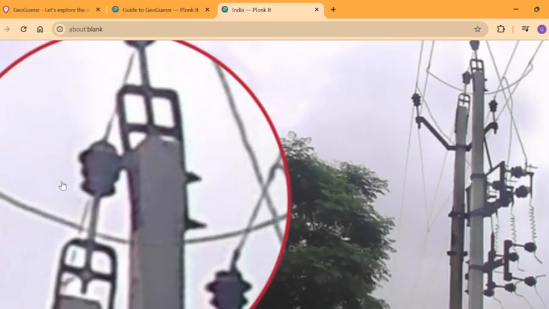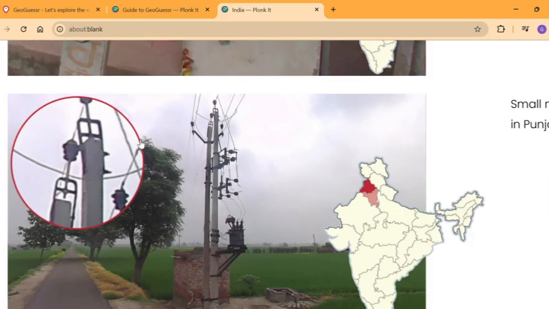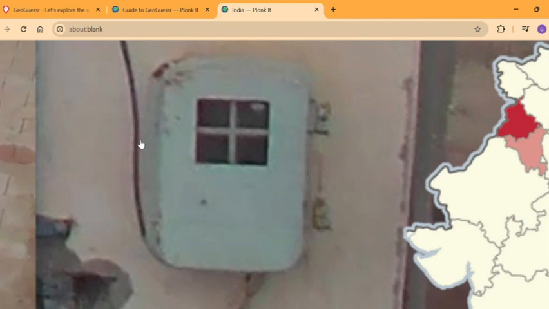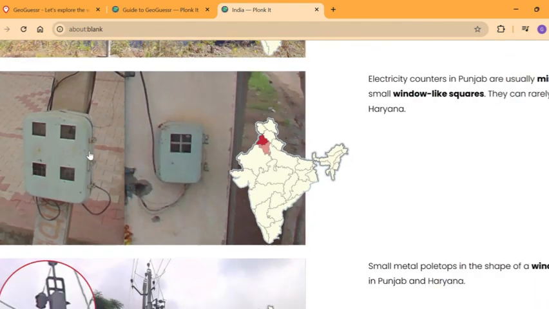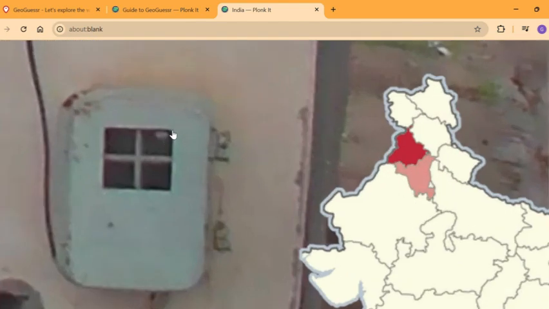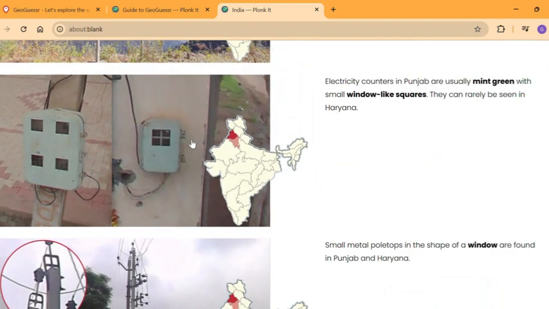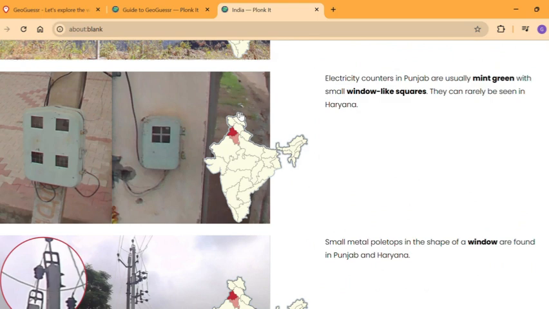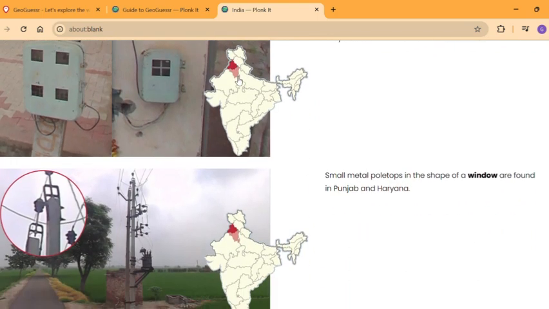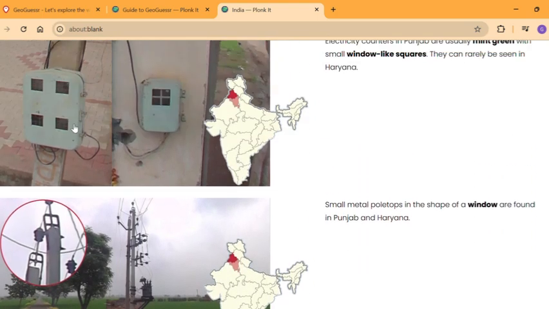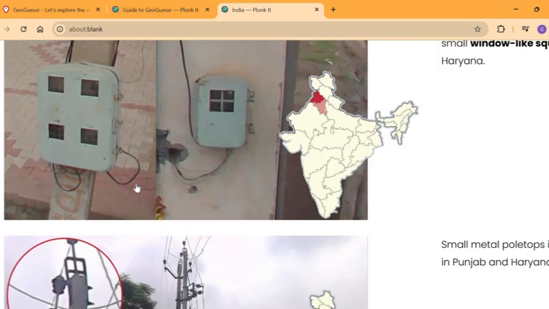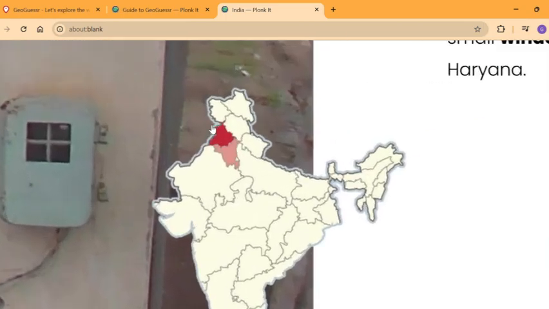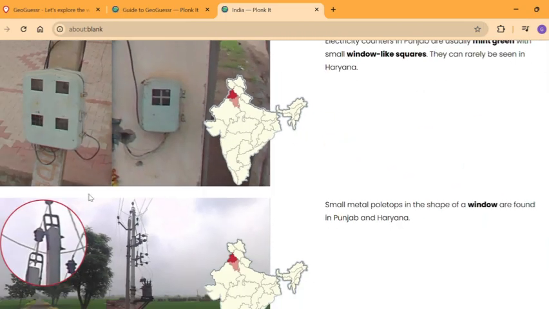So over here you can see window, window, window, window, and here window, window, window, window. So basically they're dividing a square or a rectangle into 4 equal parts. That's only common in these two states, Punjab and Haryana. You can also see a bit of Punjabi, I guess, over here. So I think that's easy to distinguish for Punjab.